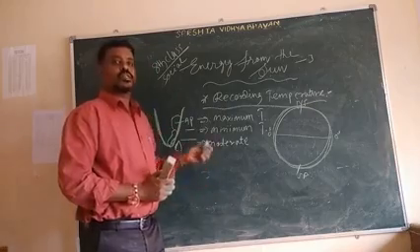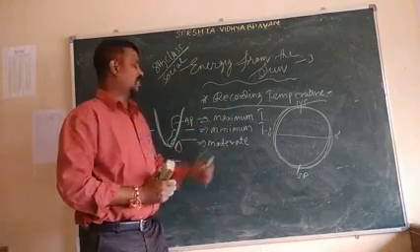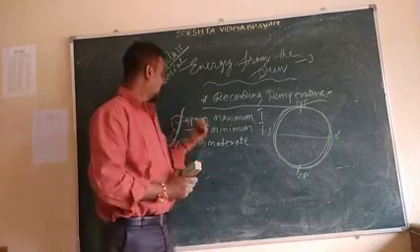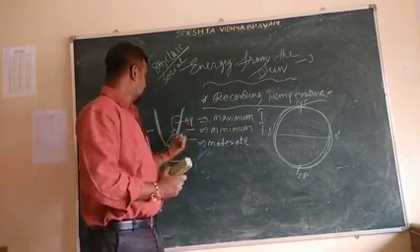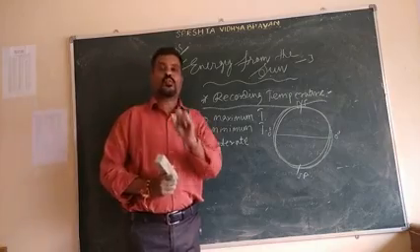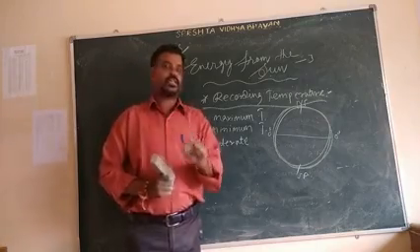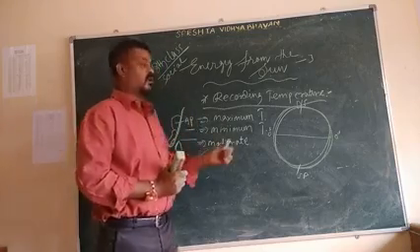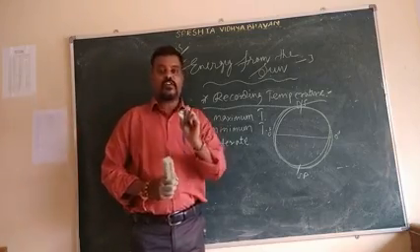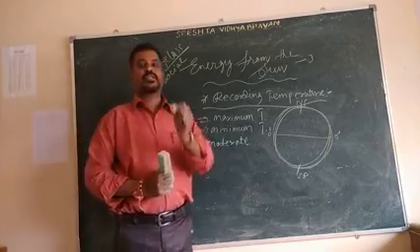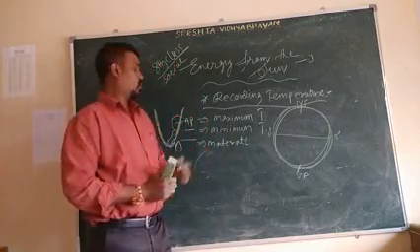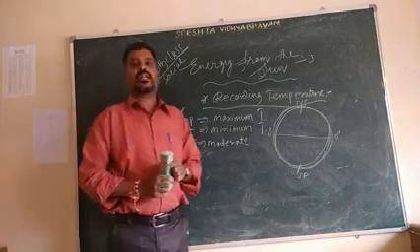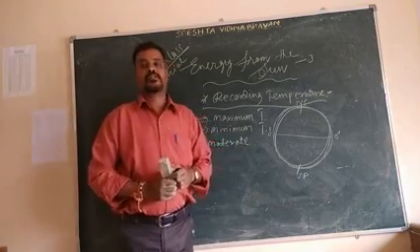Why? Because these places are located near the sea, and the sea breezes reduce the temperature. That's why the climate here is moderate.